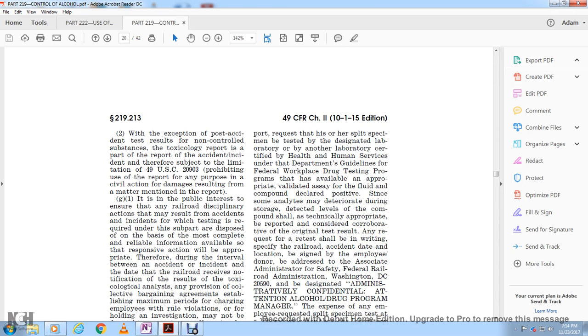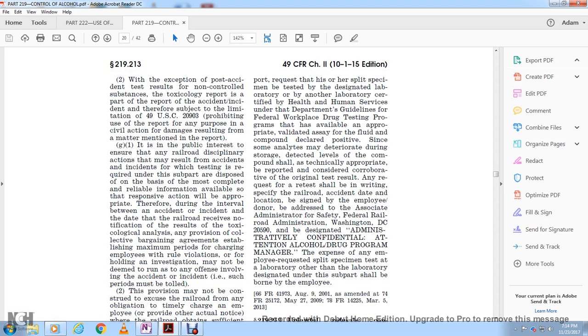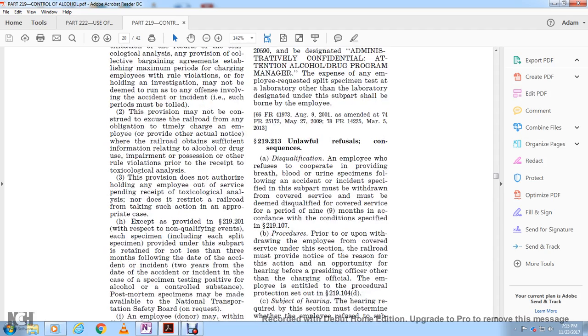The request for the retest shall be in writing, specify the railroad, accident and date of the location, be signed by the employee donor, and be addressed to the Associate Administrator for Safety, Federal Railroad Administration, Washington, D.C. 20590, designated confidentially to the attention of the alcohol and drug program manager. The expense for the employee-requested split specimen test at a laboratory other than the laboratory designated under this part shall be borne by the employee.